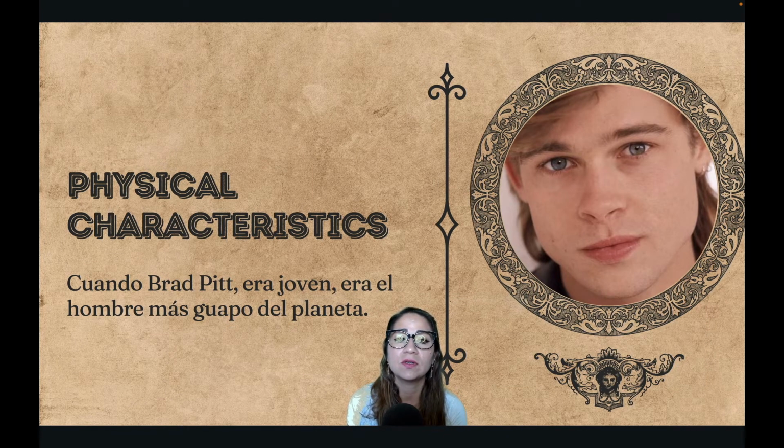Another use is going to be physical characteristics. Cuando Brad Pitt era joven, era el hombre más guapo del planeta. So when Brad Pitt was young, he was the most handsome guy on the planet. So was young is using the verb ser in the imperfect, so era. And then for the description, physical characteristics, again, we're using the verb ser in the imperfect. So he was the most handsome or good-looking guy on the planet.